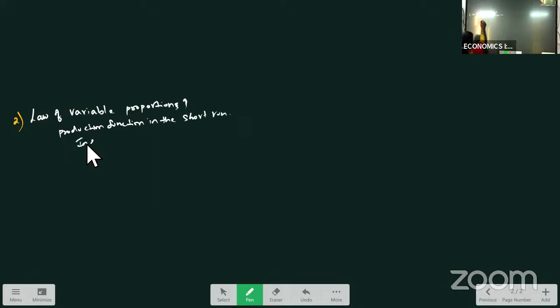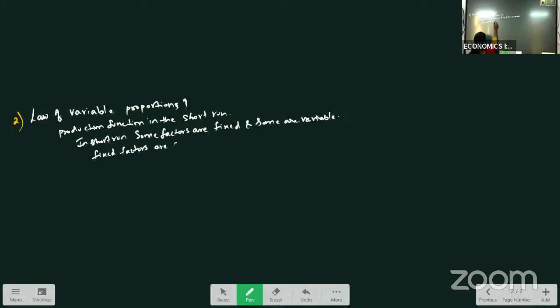In the short run, some factors are fixed and some are variable. So, fixed factors are combined with variable factors.